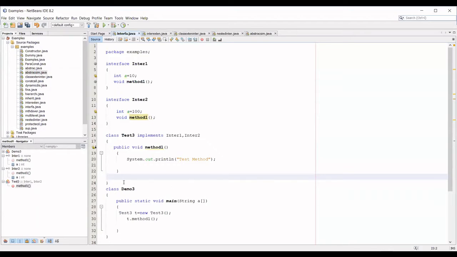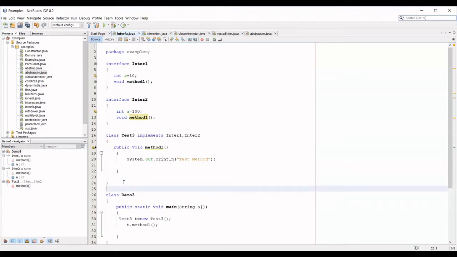Because both are void. Both are the same method. The same thing I showed you in multiple inheritance also. Two classes were there, two show methods were there. When I'm trying to call the show method, it will throw an error as to which class implementation I have to consider. But here, which problem is not there?